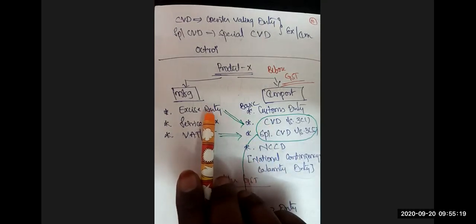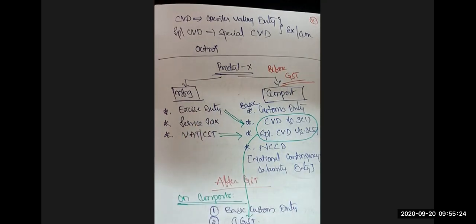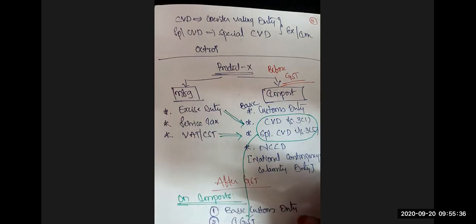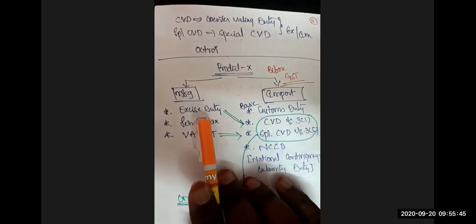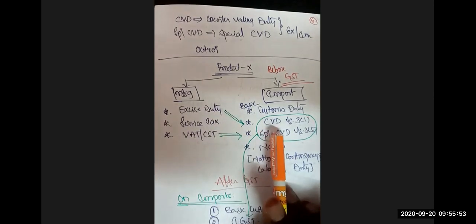See, you are buying the goods from other countries, and that means you are not buying from India. And that means our Indian government is losing excise duty revenues. How? If you purchase from India, someone would have manufactured it, right? He manufactured, na? He's supposed to pay what? Excise duty. And our Indian government would have got excise duty revenues. Since you are not buying from India, our Indian government is losing excise duty revenues. In order to compensate, to counterbalance the loss of excise duty revenues, they levy the CVD.